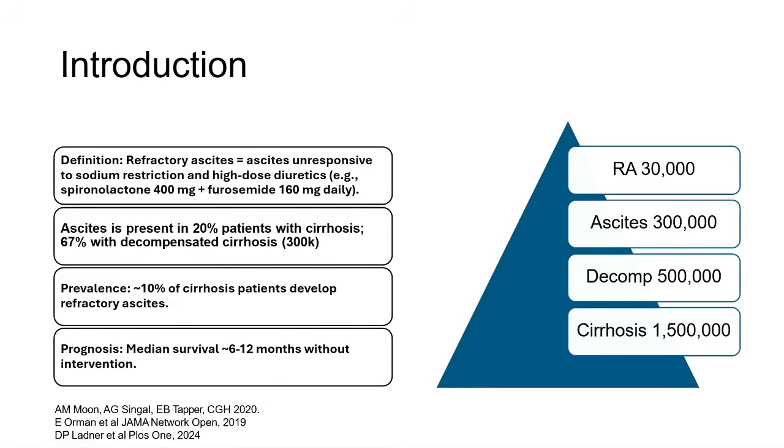This progression is illustrated in the pyramid on the right, starting from the base with over 1.5 million patients living with cirrhosis. Importantly, refractory ascites carries a grave prognosis. Without intervention, median survival ranges from just 6 to 12 months, making timely recognition and appropriate management crucial to improving outcomes.